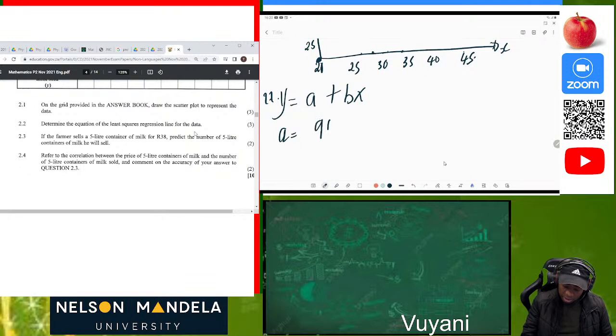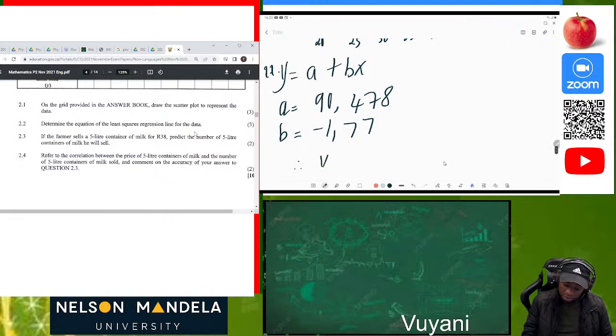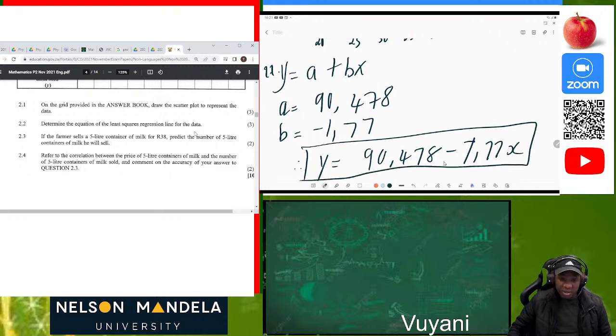It's going to be 90,478. What is my B value? My B value is negative 1,77. So therefore the equation will be y equals 90,478 minus 1,77x. This is the line of best fit. This is the equation for the line of best fit. Then you get your marks.